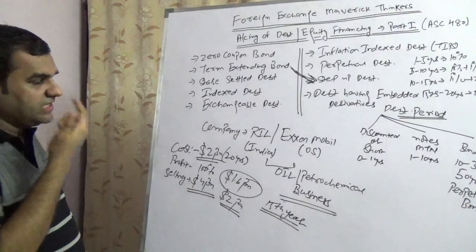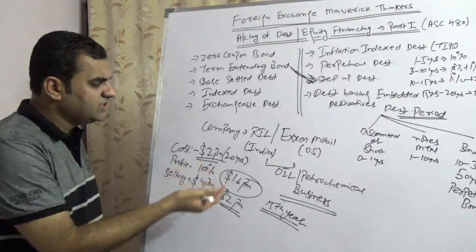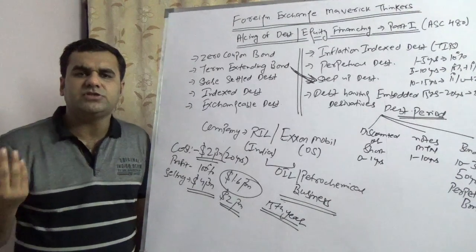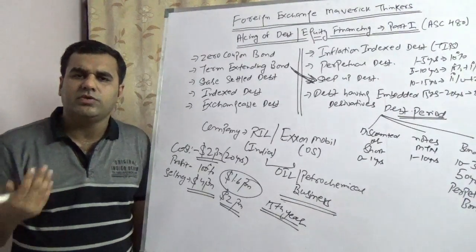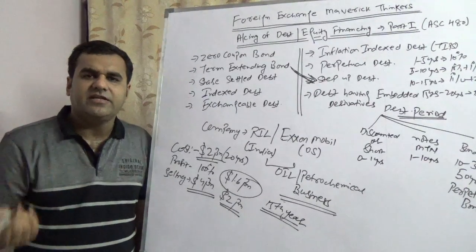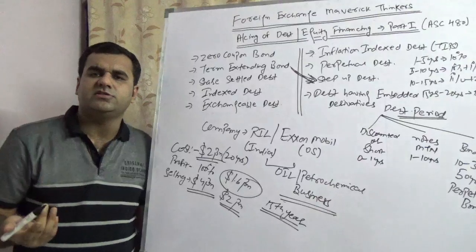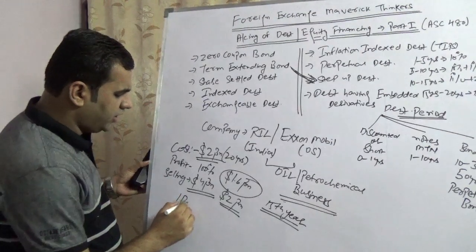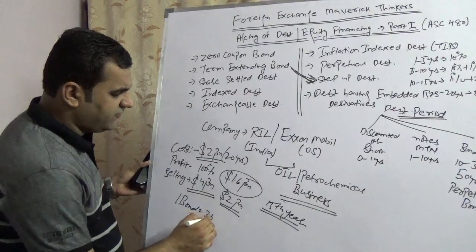Third is the share settled debt. So here you are issuing, say, zero coupon of $1.6 billion, and you are giving them a share. So on maturity, rather than paying in cash, you are saying, take the example, one bond is 1,000. At the moment, Reliance is running at 300 rupees per share. So you are going to say one bond would have 3.5 shares.